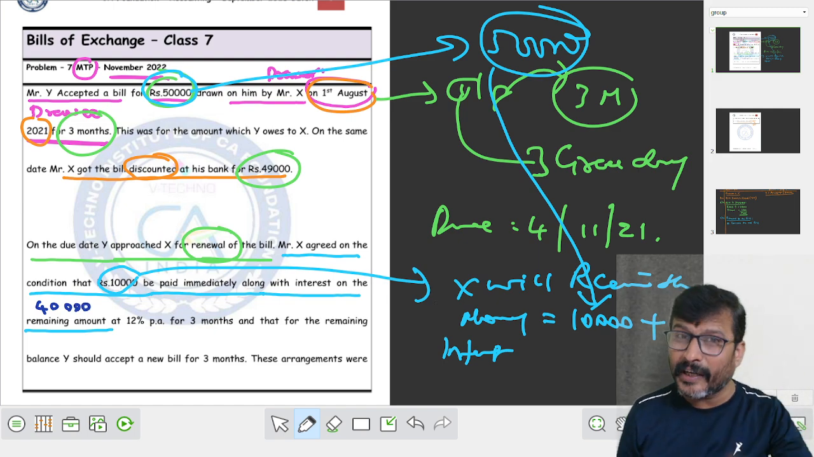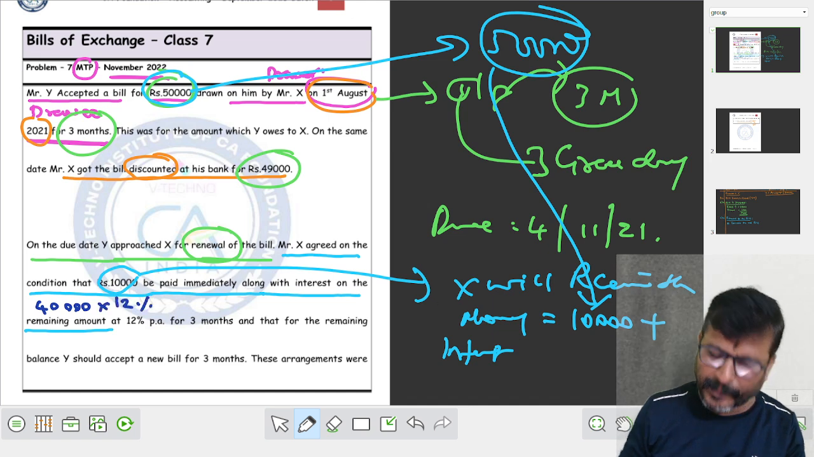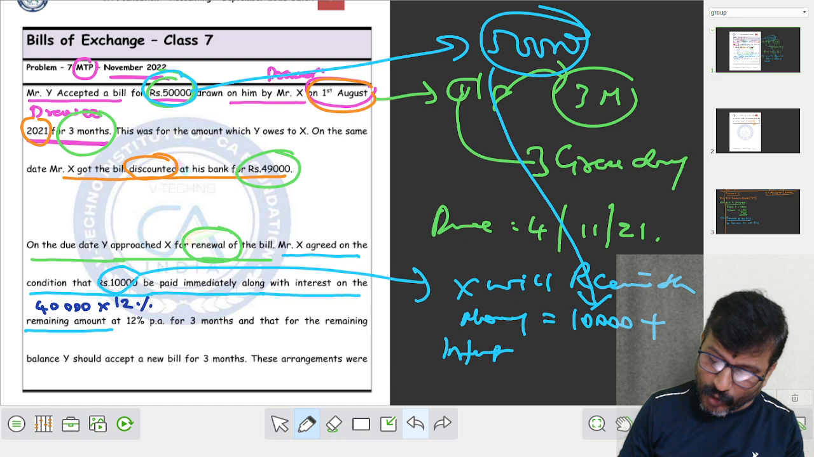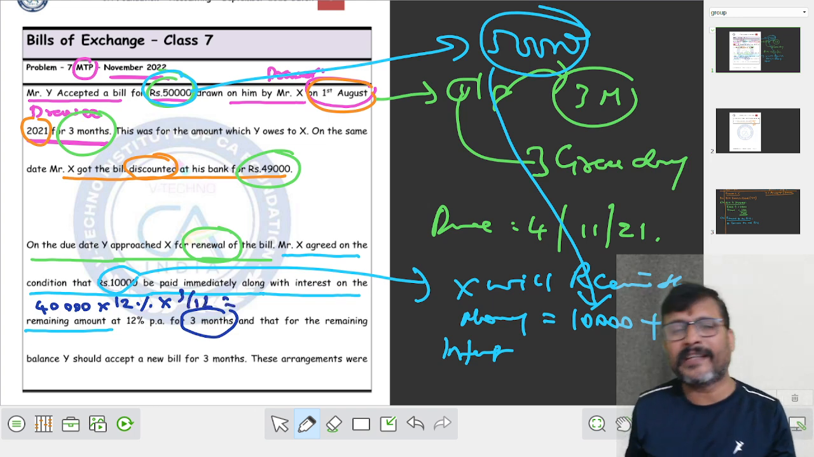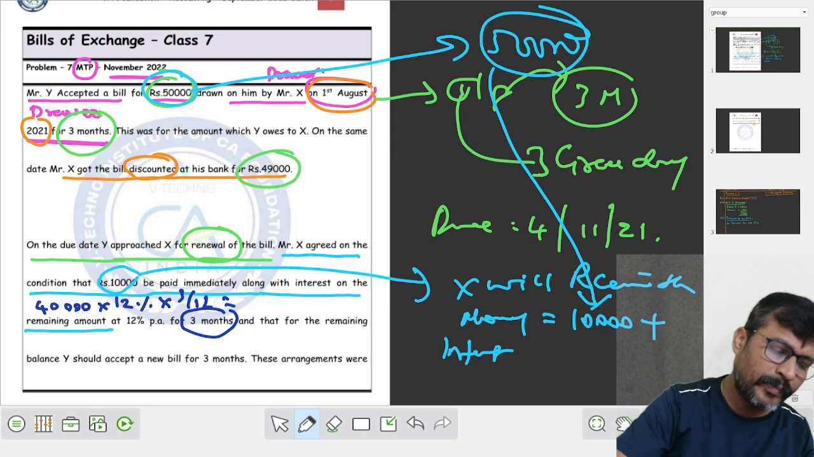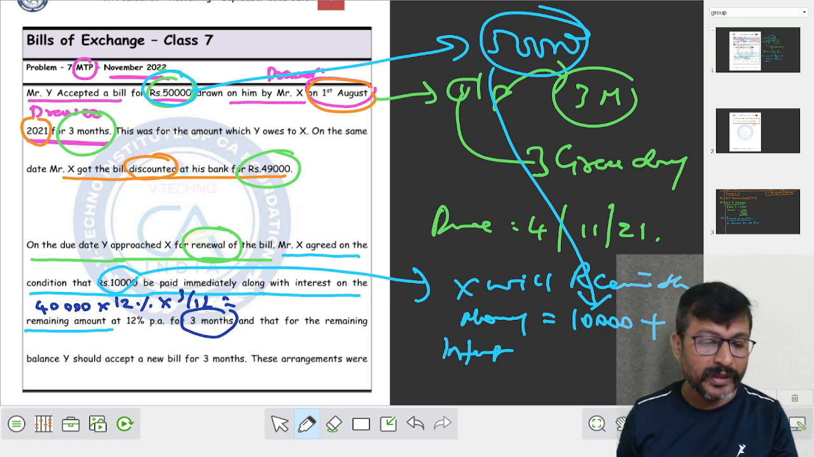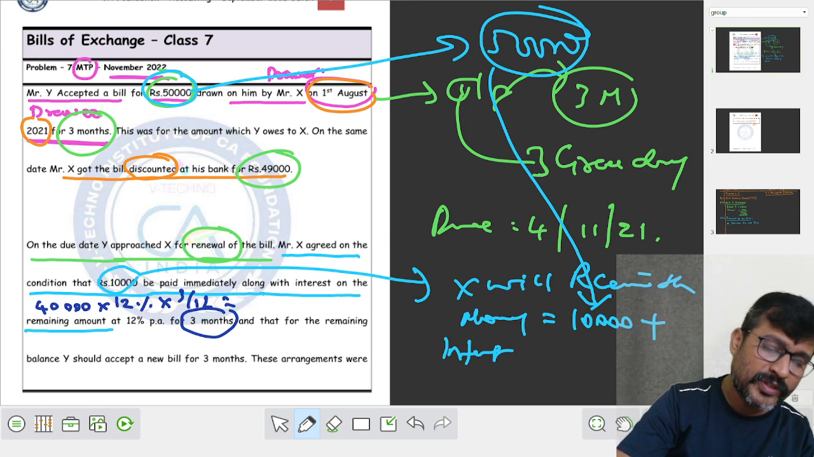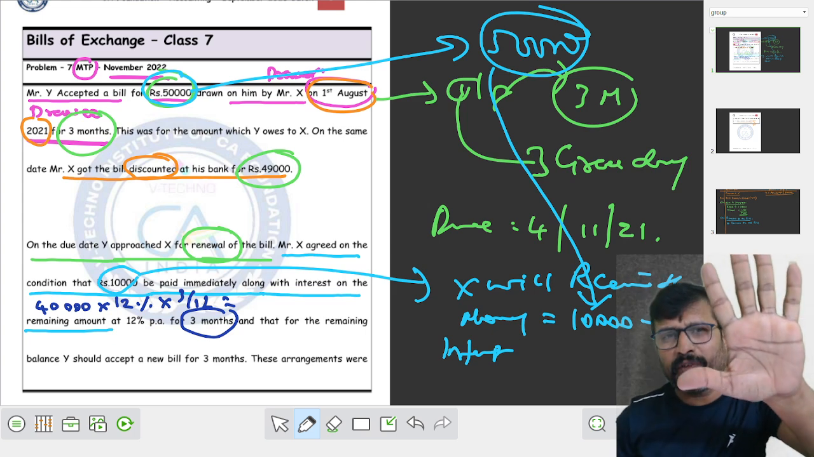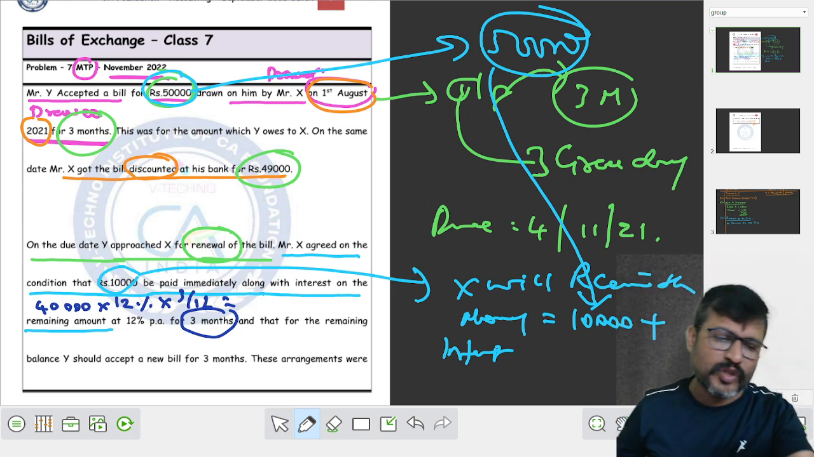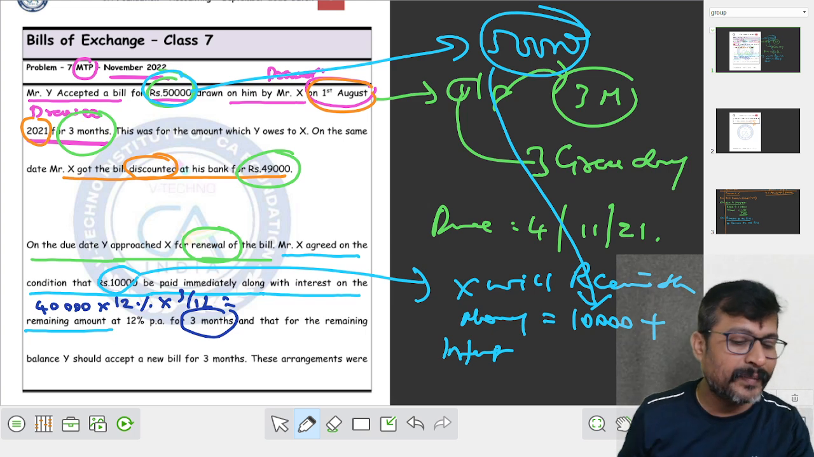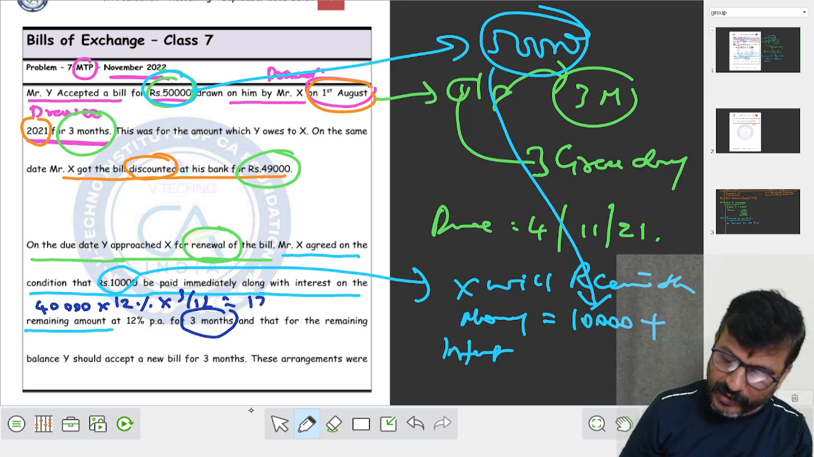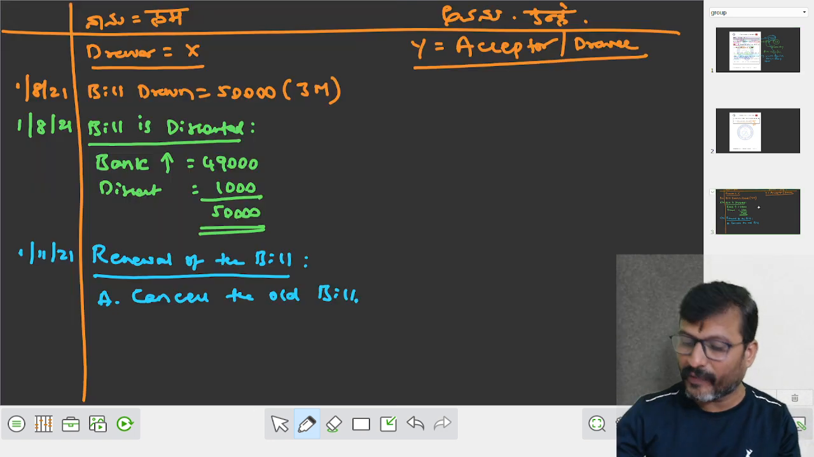40,000. On that 40,000, we have to calculate interest at 12%. For how many months? For 3 more months. Into 3 by 12. Use a calculator and work out the answer. Very simple logic, my dear students. Take your calculator and work it out. The amount is 40,000. Did you understand how you got 40,000 as the balance? Out of 50,000, 10,000 is to be paid immediately. So the balance comes to 40,000 at the rate of 12% for 3 months. It comes to an amount of rupees 1,200.